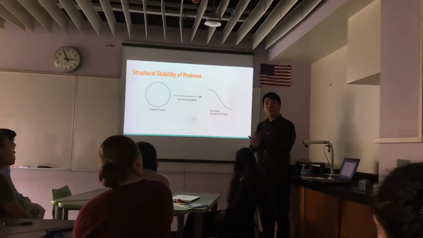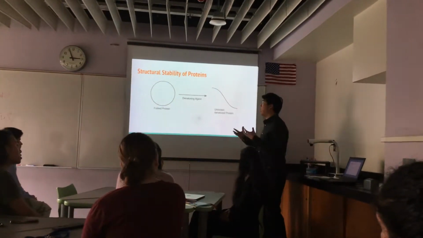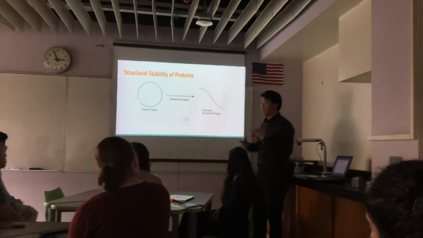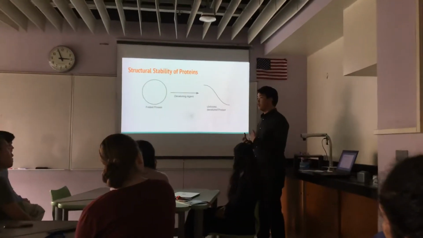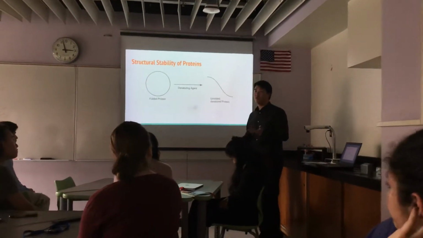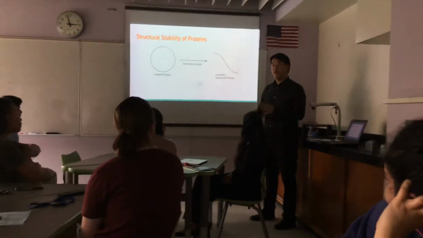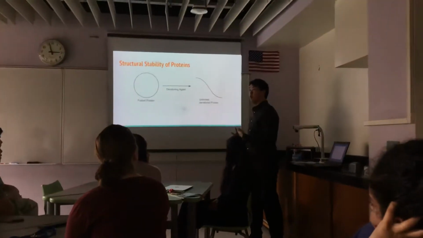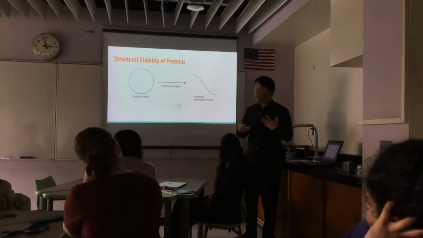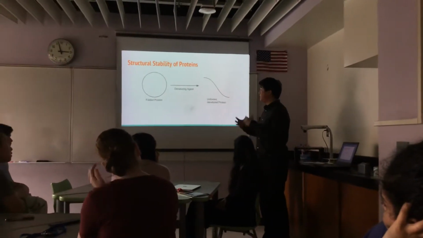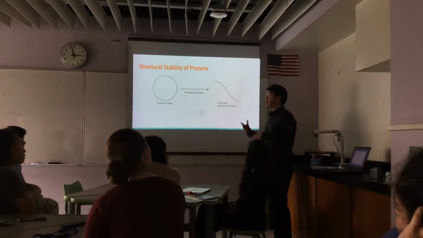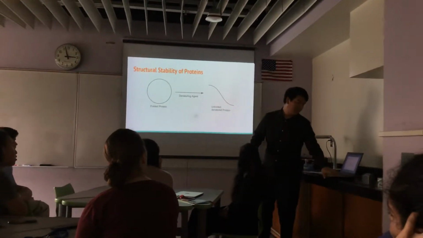The folded protein is how proteins usually exist in their wild type or natural state. And when this folded protein is exposed to high pHs, certain temperatures, or certain chemicals, the protein will undergo a process called denaturing, where it will unfold. And the point at which a protein will resist unfolding is determined as the protein's stability.